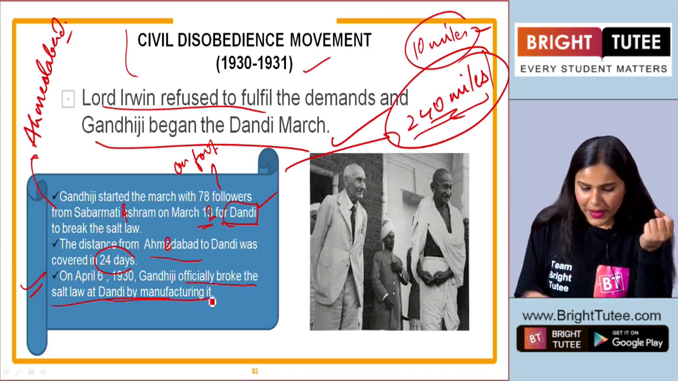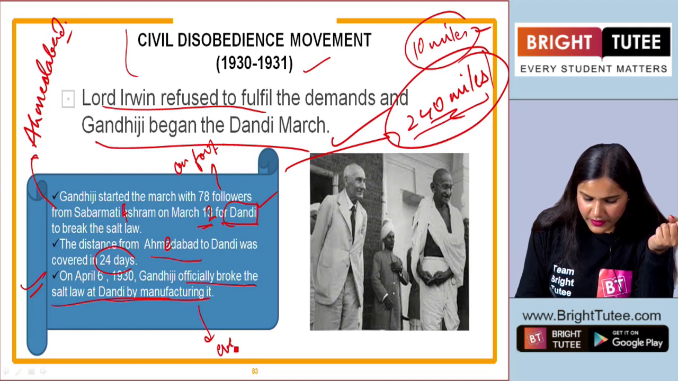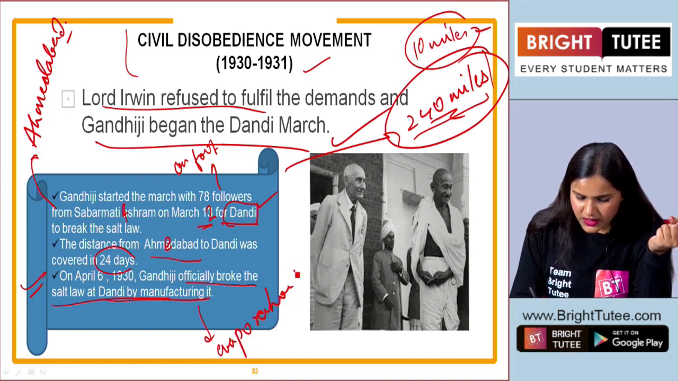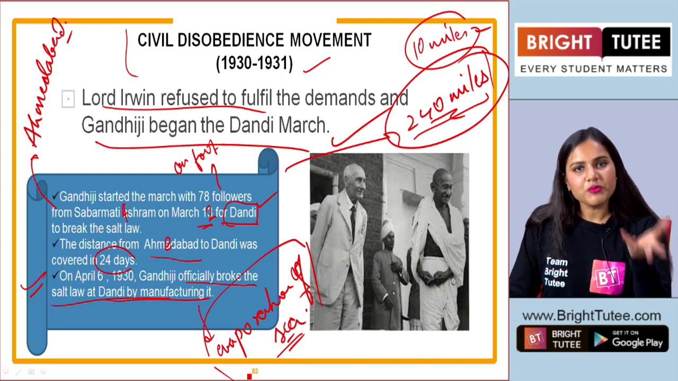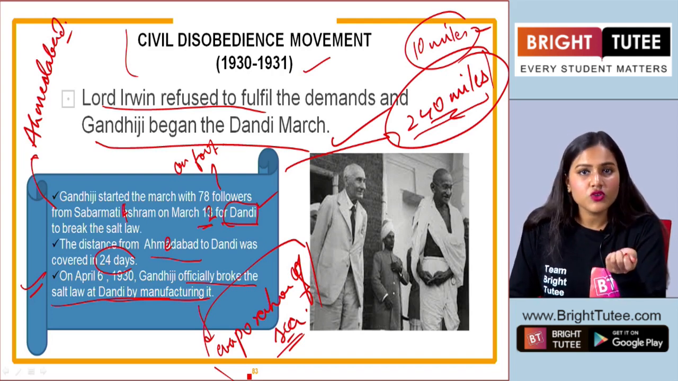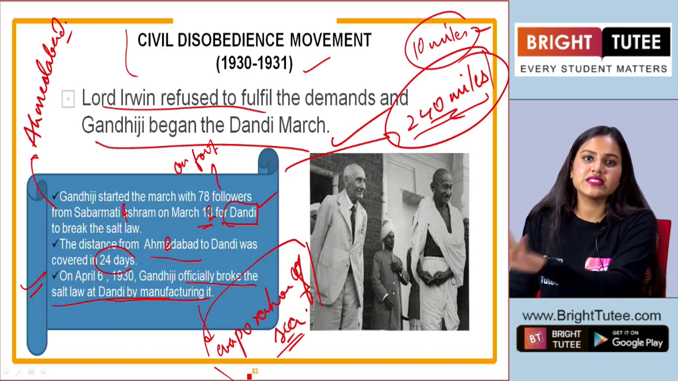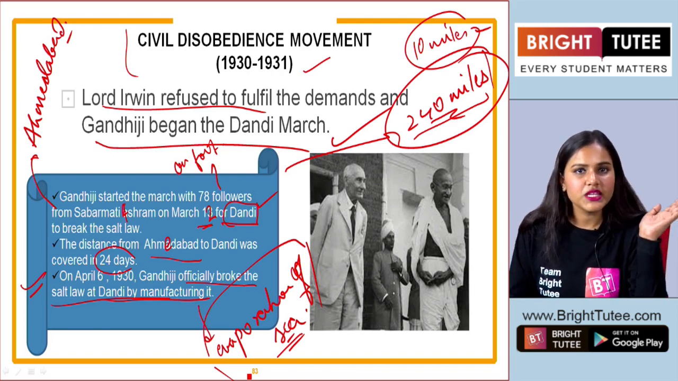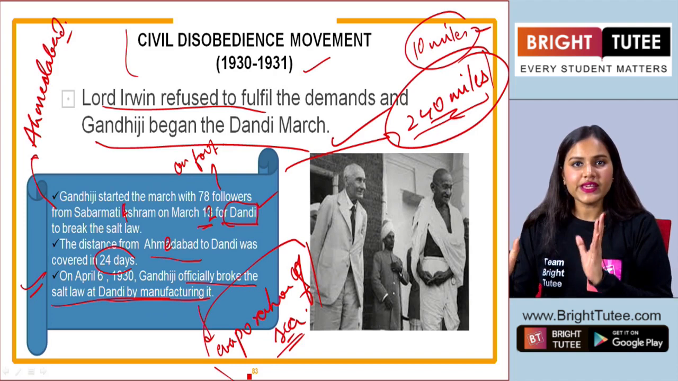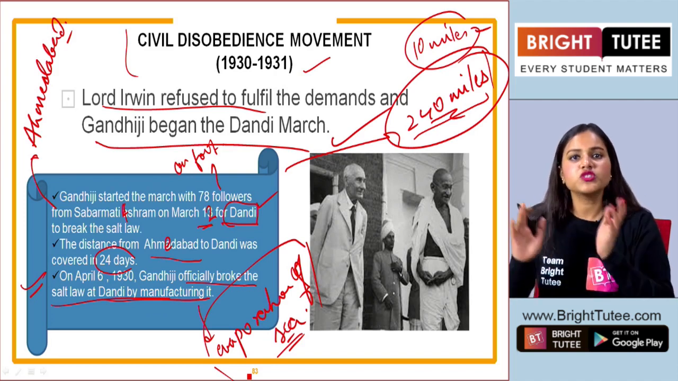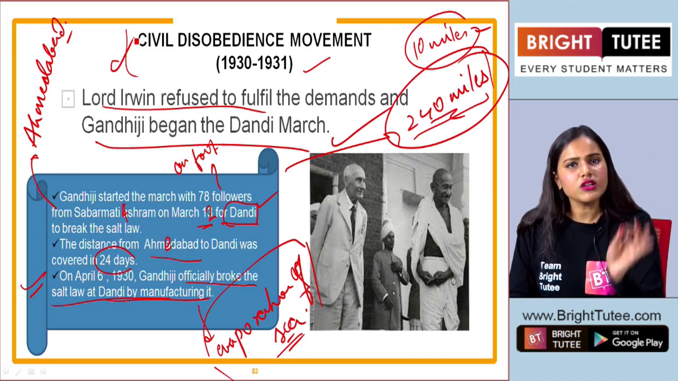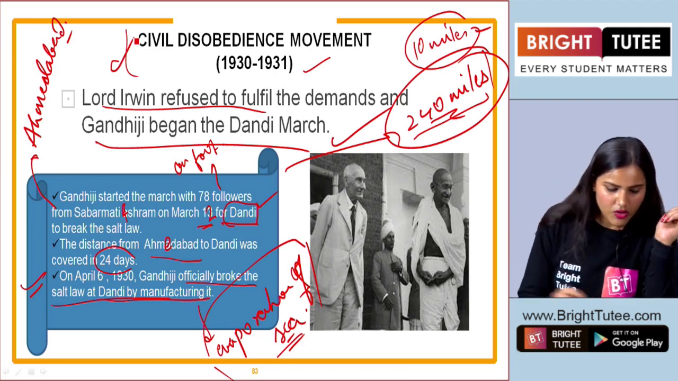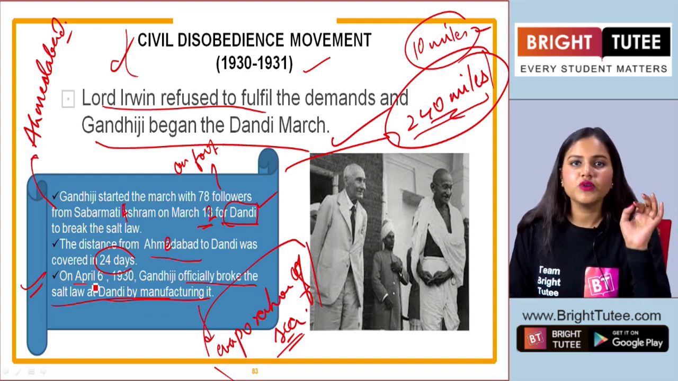It was finally on April 6, 1930 that Gandhiji officially broke the salt law at Dandi by manufacturing it. So he picked up the salt, and through the evaporation of sea water, the salt was formed. Now this is the process that you must have learnt in science and also based on common sense, right? This is how he manufactured the salt. He defied the salt law that was introduced by the British government. The salt monopoly that the British government had was now officially broken by Gandhiji through this salt satyagraha or civil disobedience movement. It was done on 6th April 1930.